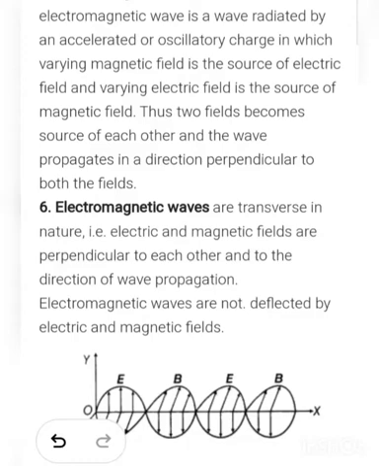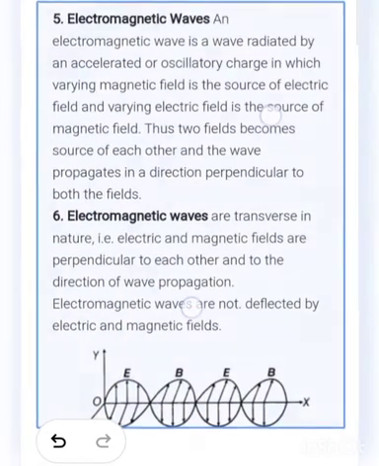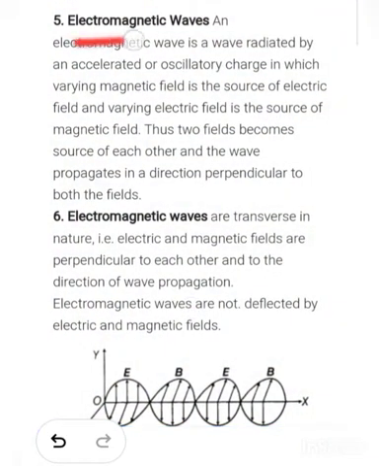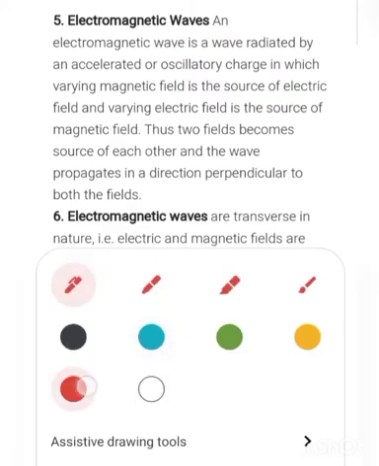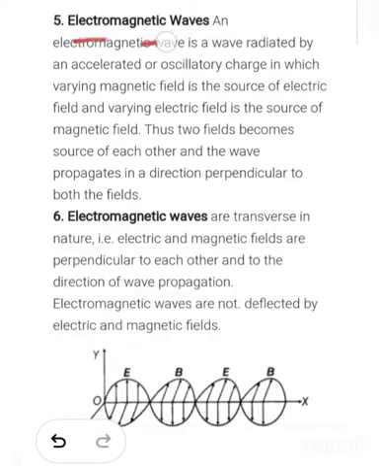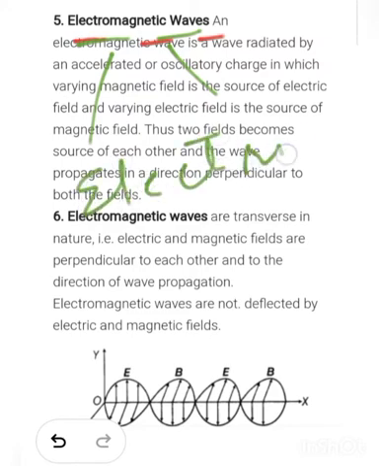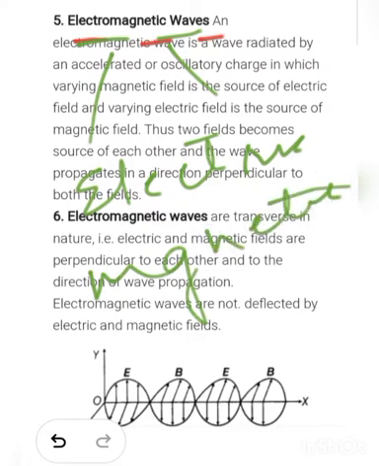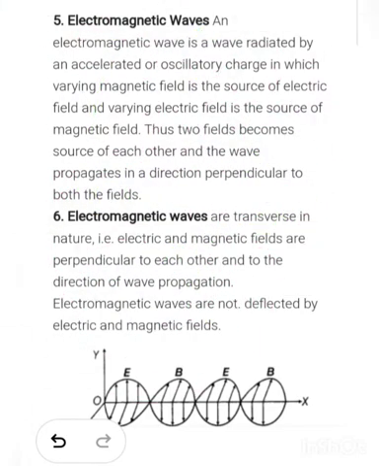Dear student, the topic which we are doing is known as electromagnetic wave. So what actually is the electromagnetic wave? If you have to define this term, you can say that it consists of two parts. One is electric and one is magnetic. So it means that it has two parts. One is the electric part, and another one is the magnetic part.